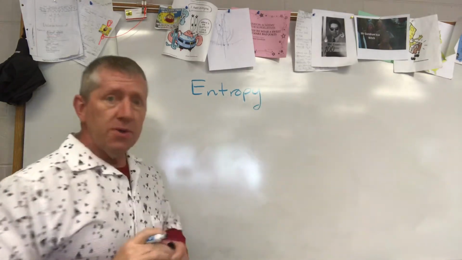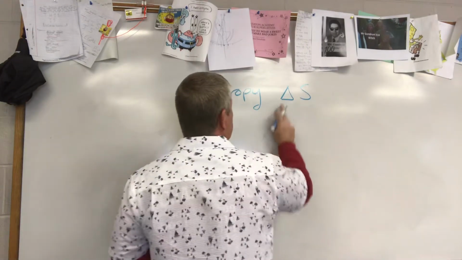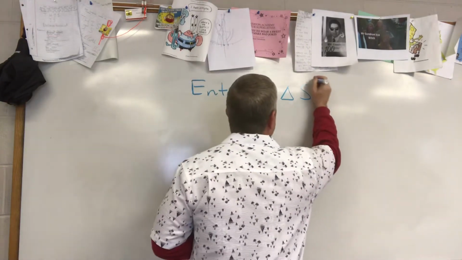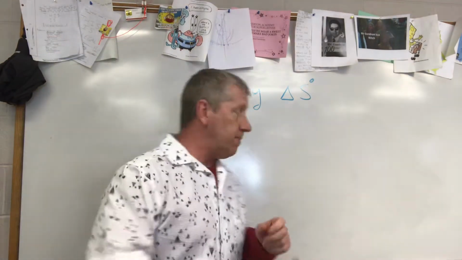Okay, this is symbolized by the letter S. And we are going to calculate changes in entropy. And we put a little knot up there, meaning at standard conditions, 25 degrees Celsius, one atmosphere.